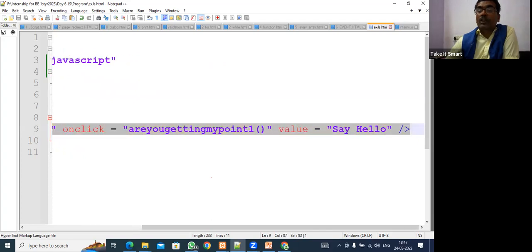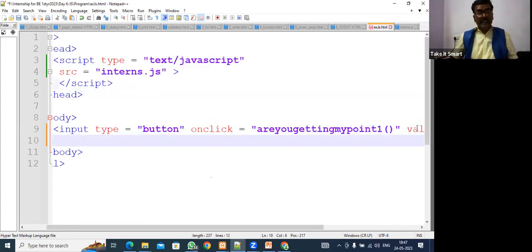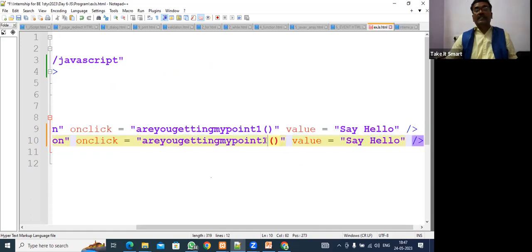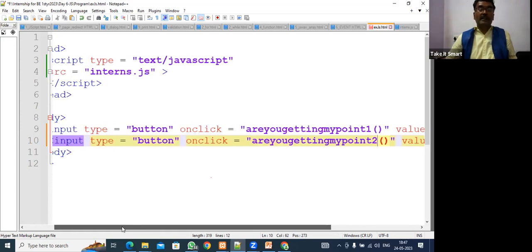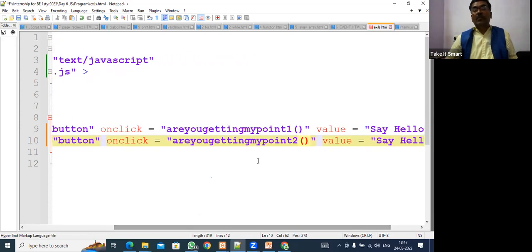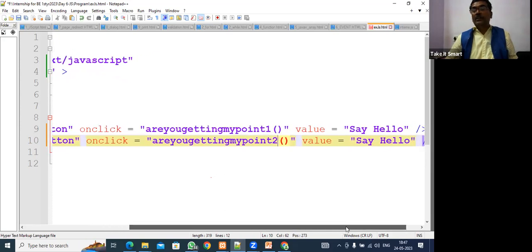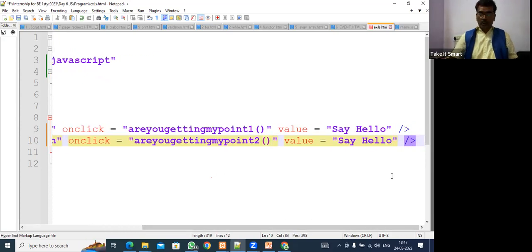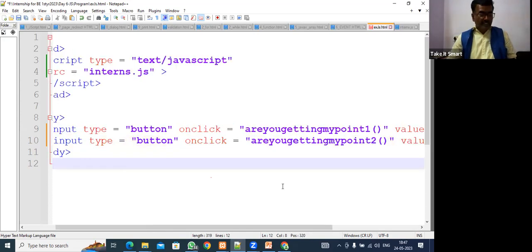So how can we call a function in JavaScript? That we can see here. So the function name is simply given, and a separate button will be there, on click. Are you getting my point? Say hello, and thank you. Let's run this program. So did you understand, guys?